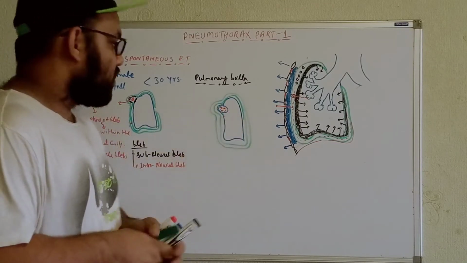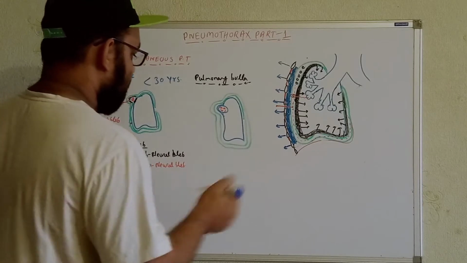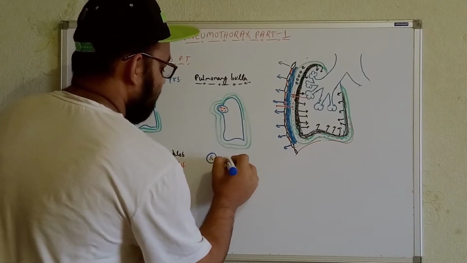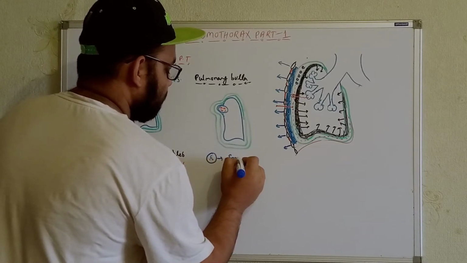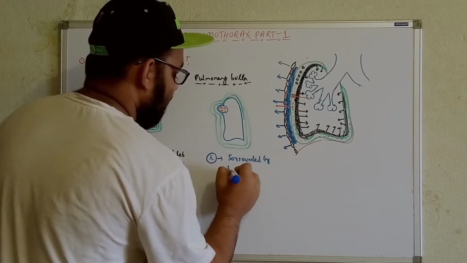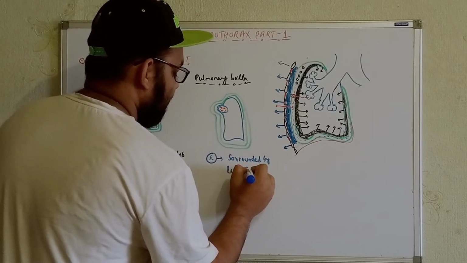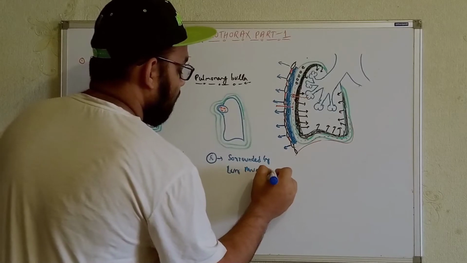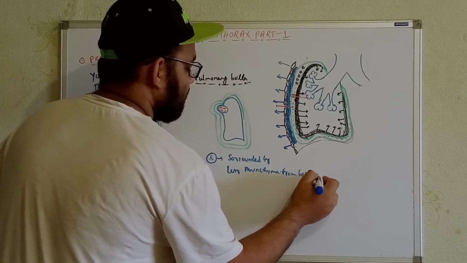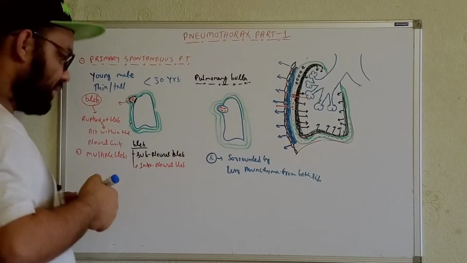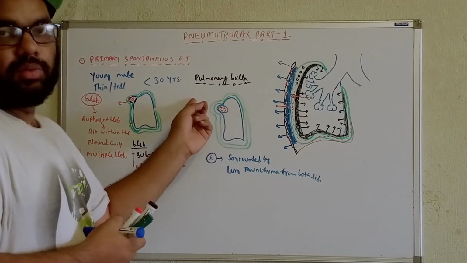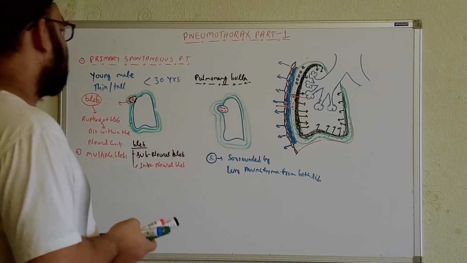So let's write it over here: this large air-containing bubble is surrounded by lung parenchyma from both sides. Whenever we see the rupture of this air bubble, at that time you can also get the formation or development of the pneumothorax. Now we'll talk about the secondary spontaneous pneumothorax.